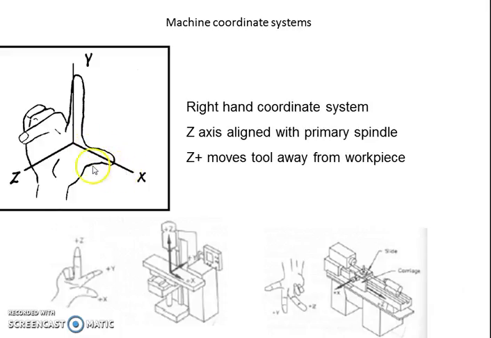If the thumb is representing the x-axis, your pointing finger is representing the y-axis, and the z is represented by the middle finger. These are the axes which are designated to a machine. Movement in this direction from center towards right in x is known as positive, whereas center towards left is known as negative. Likewise in y and z axis.